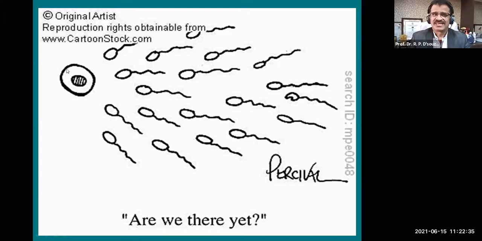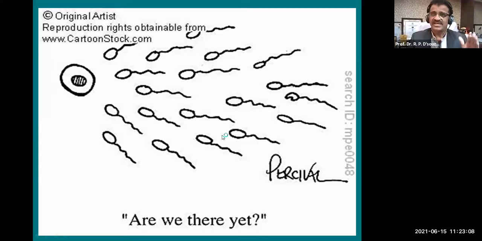You can see there is only one ovum here, and numerous spermatozoa here. Nature has given the spermatozoa the chance to get only one ovum, so that there is a distinct individual who is totally different from the present human beings. For that purpose there is a lot of variation in nature.